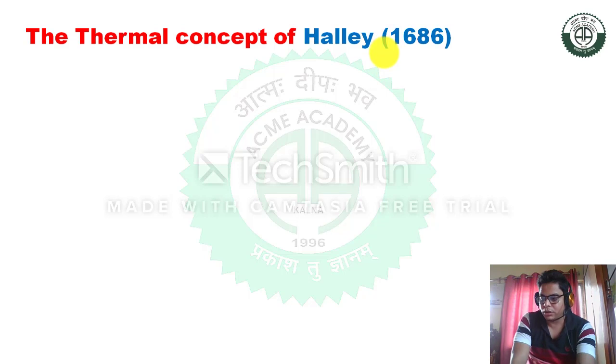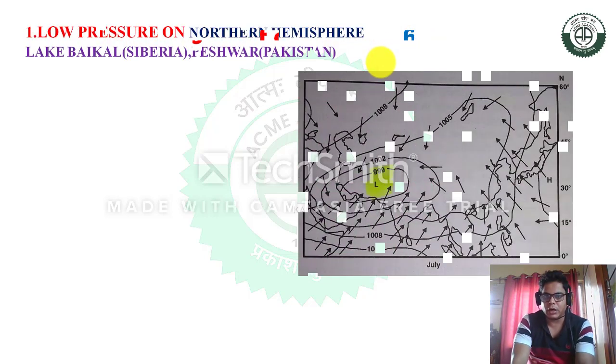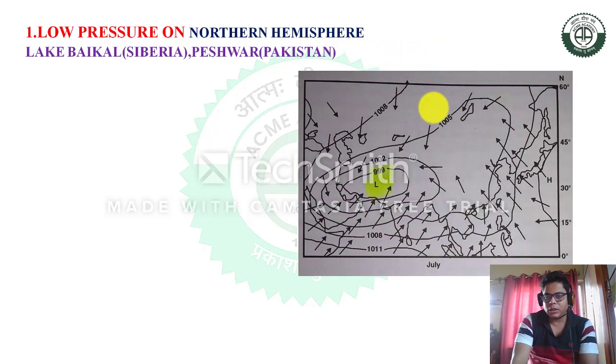Next you can see one diagram. In this diagram, you can see that during the summer season, we know the summer season starts from the 21st March towards the 22nd September. This means these six months we experience the summer season.